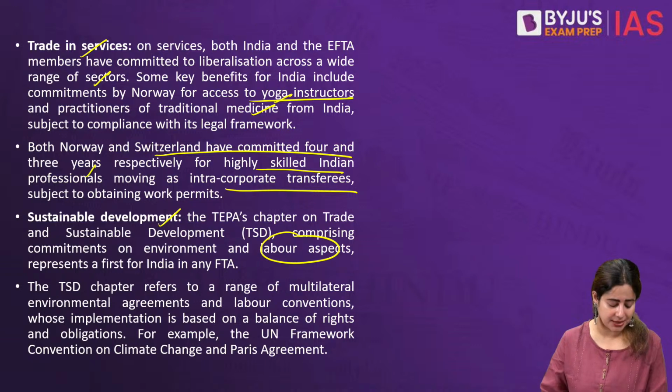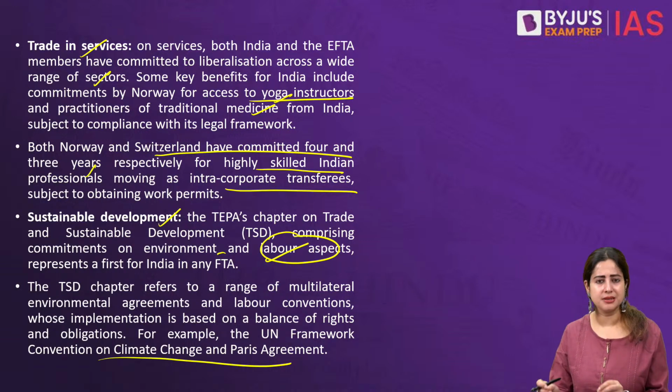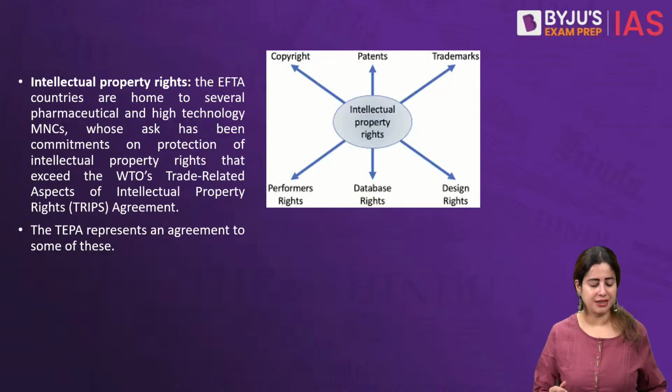So whether it be mandates of the International Labour Organization or the UN Convention on Climate Change, environmental regulations and labour regulations will also be mutually complied with, across various segments like basic minimum wages, gender equality in pay, and similarly carbon emissions. All of that is also a part of the various goods being exchanged as part of the FTA.